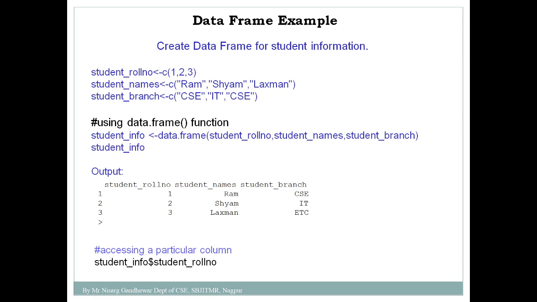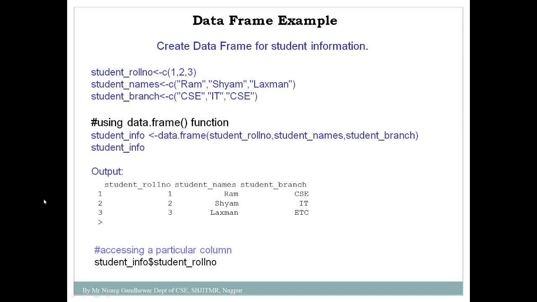In this way you can create a simple data frame which consists of a number of columns as well as a number of rows. But suppose you want to access a particular column of that data frame. How can you do this? Using the data frame variable, student_info, followed by a dollar sign and the column name, student_roll number, because I want to access only one column. That is also possible by using a data frame variable.